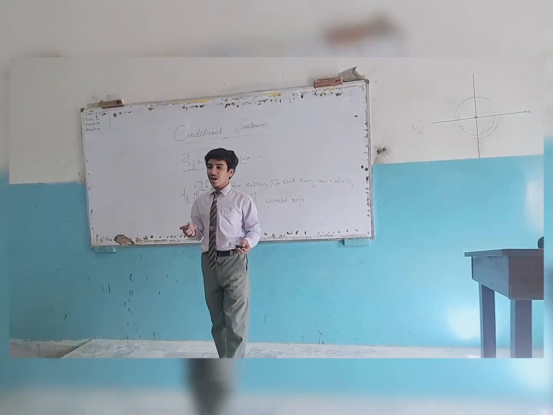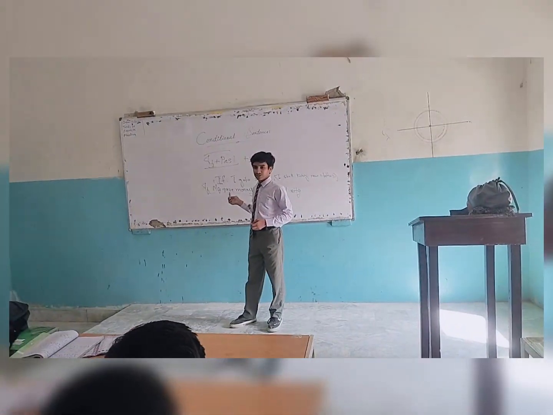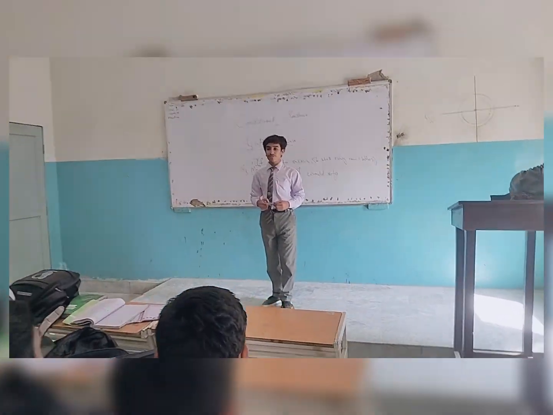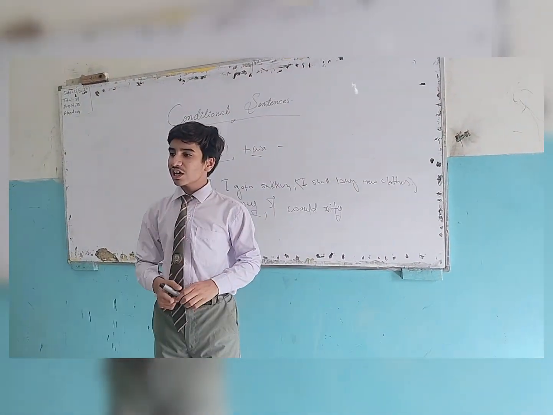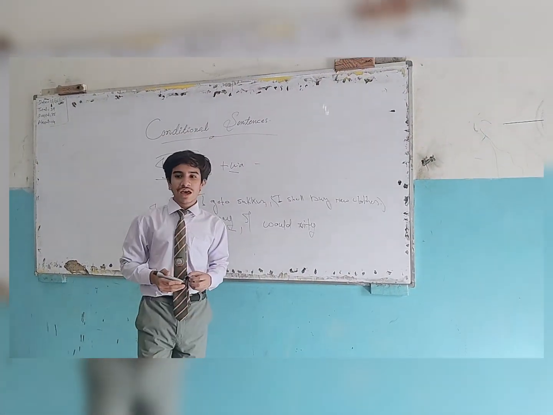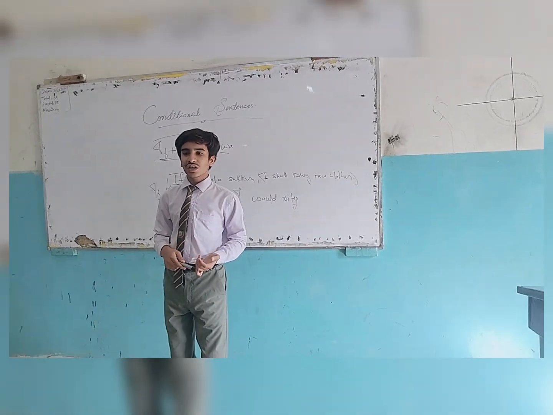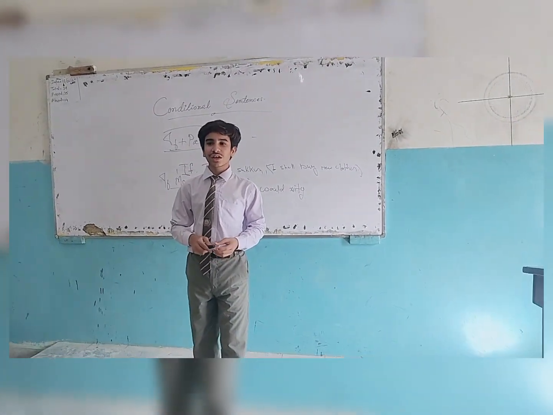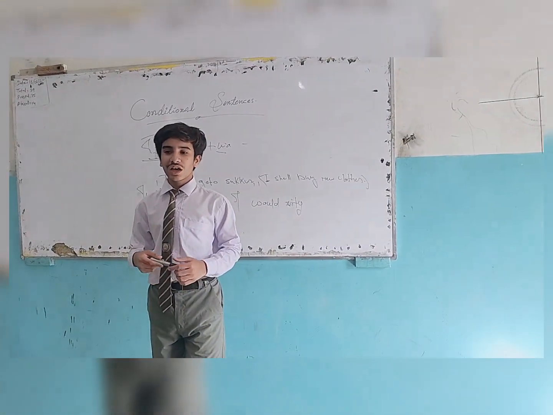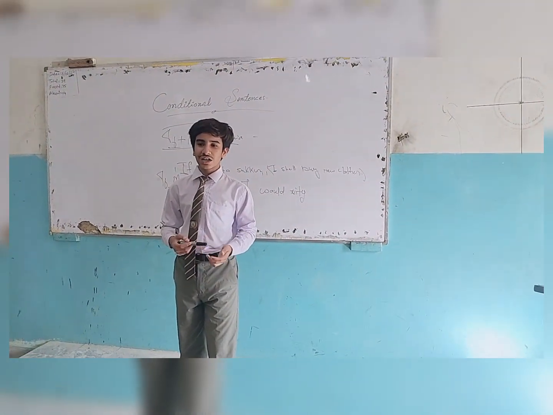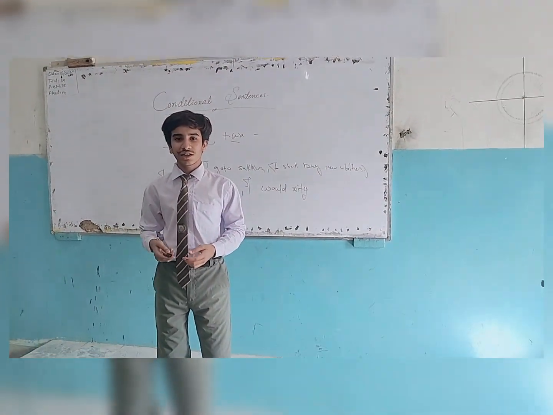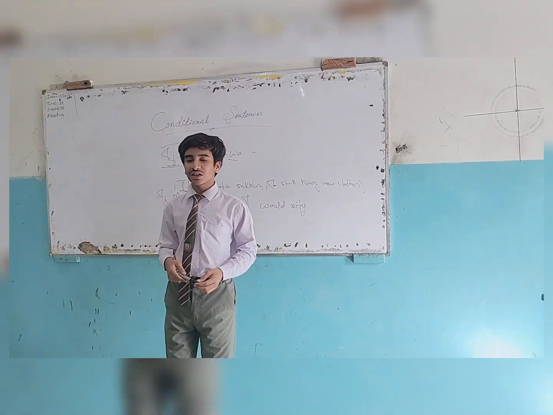The structure: in the if clause we use past perfect tense, and in the main clause we use would have and the third form of the verb. For example, if I had studied harder, this is past tense, and now the result clause: I would have taken a position in the exam. Second example: if I had bought a car, I would have drifted it. These are examples of the third conditional sentence.